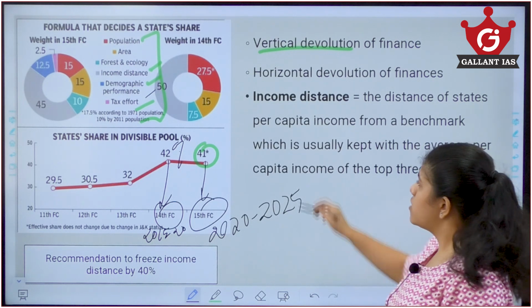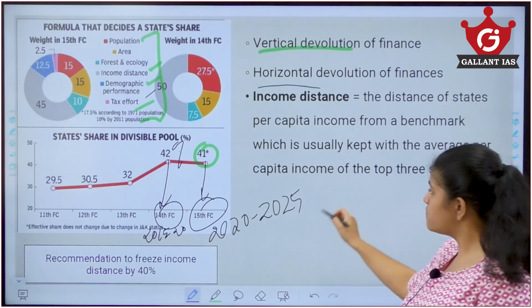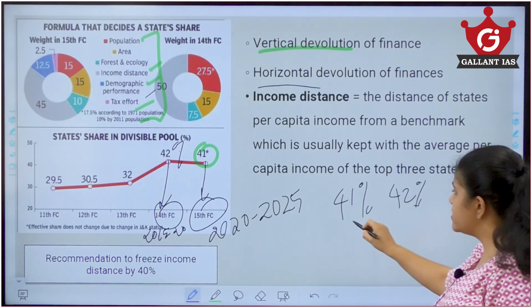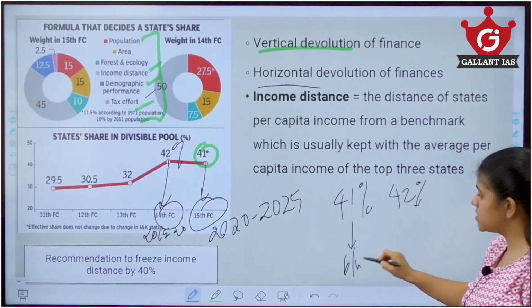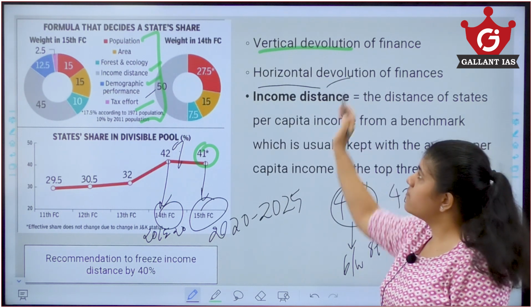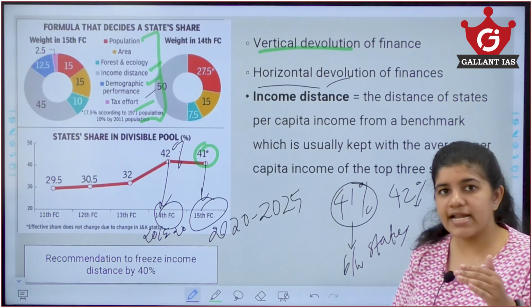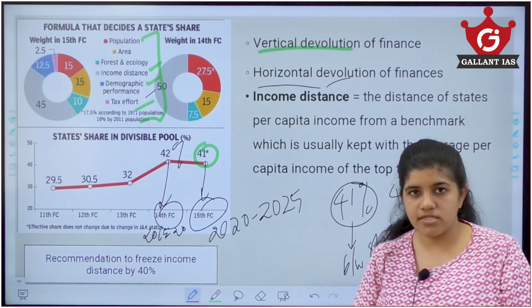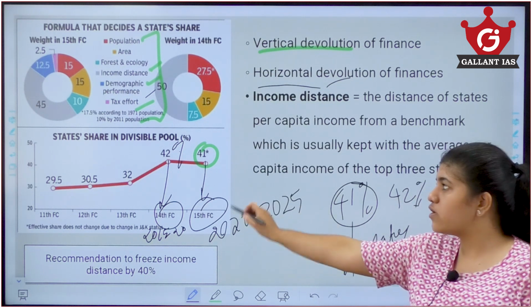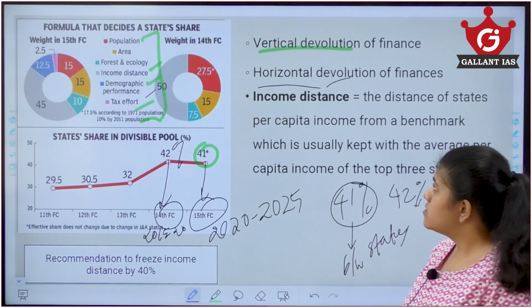Okay, so the horizontal distribution is how this 41% or 42% is distributed between states. That is what the vertical distribution is: vertical is the distribution between the center and the state. Horizontal is the distribution between the states and how this 41 or 42% is distributed.